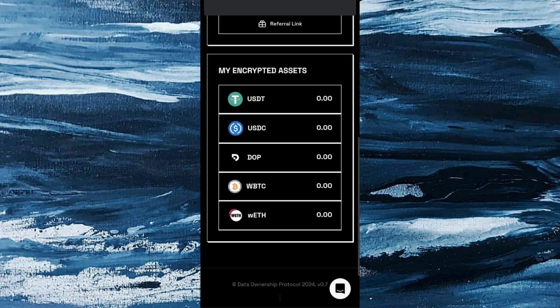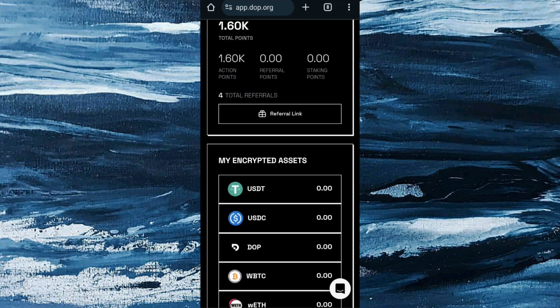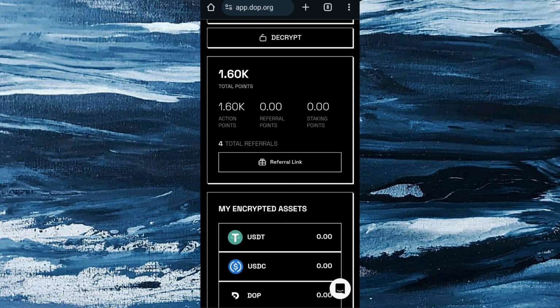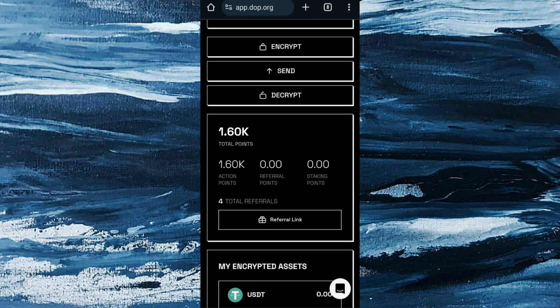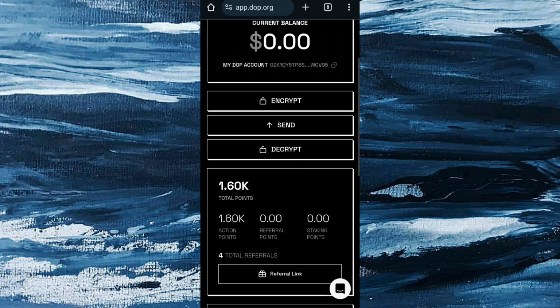This is the result when you complete yours. You can see the total point is 1.60k, that's 60,000. So you are going to convert this to DOP and give me the percentage.